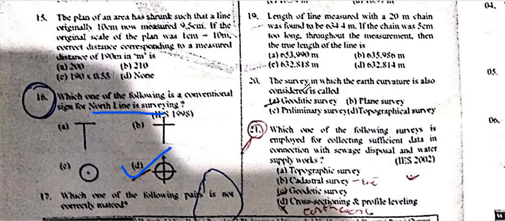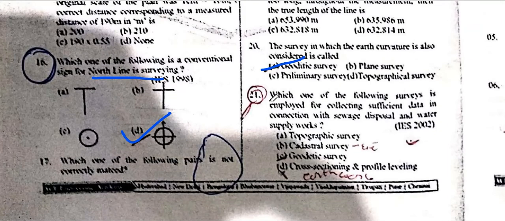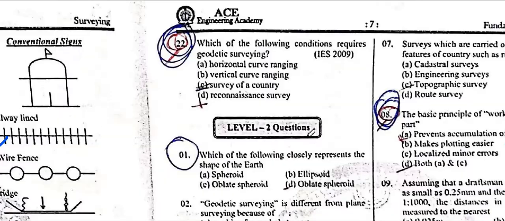In geodetic surveying, the earth's curvature is also considered. Which one of the following surveys is employed for collecting sufficient data in the conventional sewage disposal, water and all, is geodetic surveying, which covers all the data that was used.